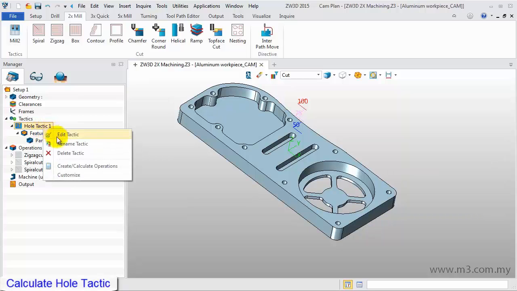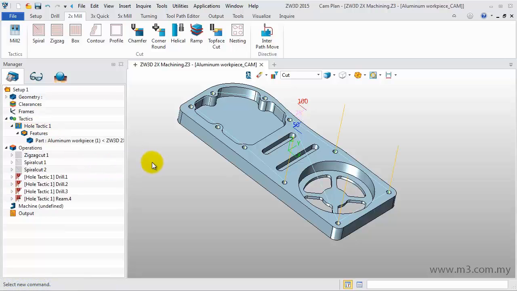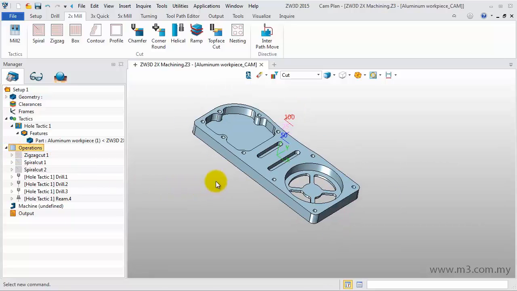After that, right-click on Hole Tactic 1 and select Create or Calculate the toolpath. Then all toolpaths are created. Double-click on the operation and hide all toolpaths.